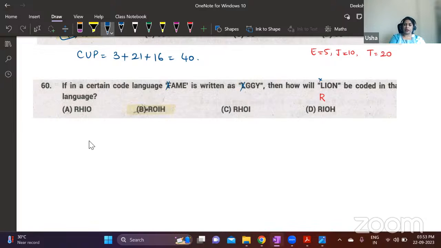Directly, I'll check the second letter. Find out the relation between A and G. After how many letters G comes? First, find out that. Then solve that same method for I. And then you will get the second letter O. And second letter O is there only in this option. So this is your answer. This way you can save time in your this type of coding questions. Understood?